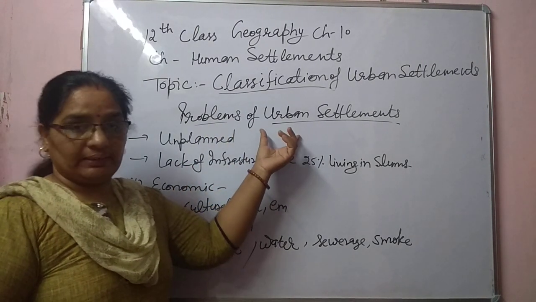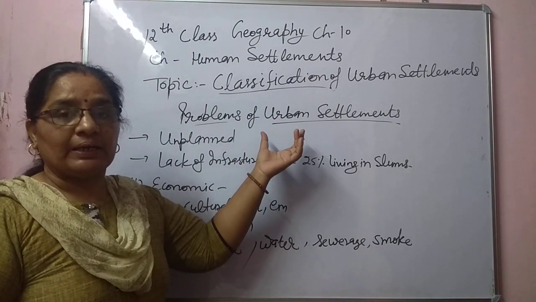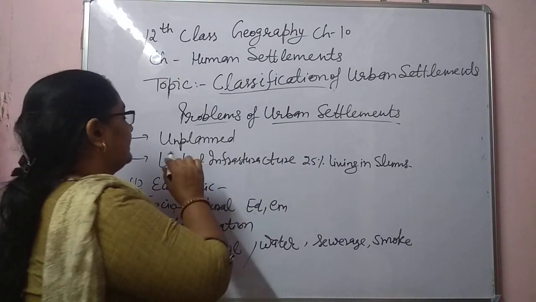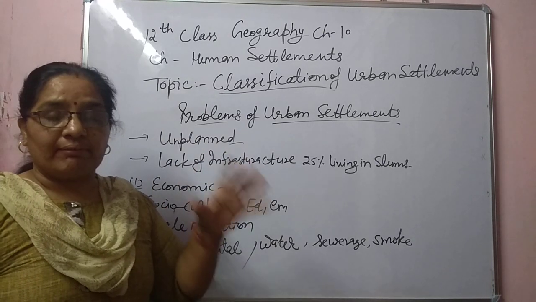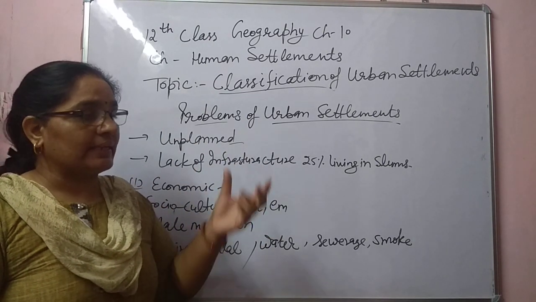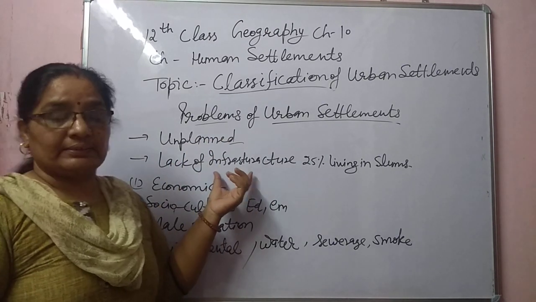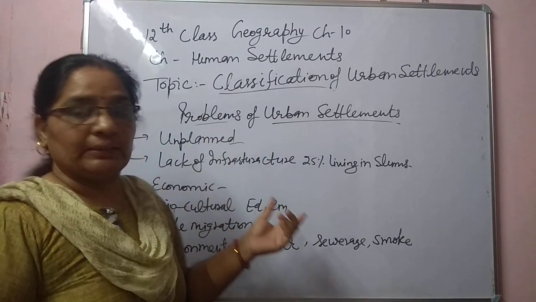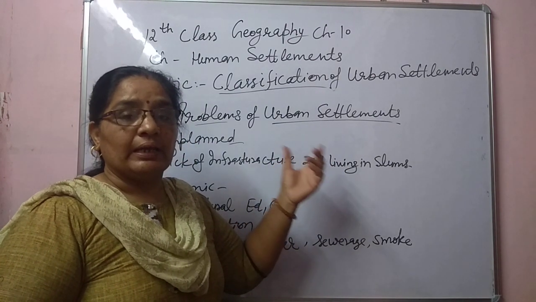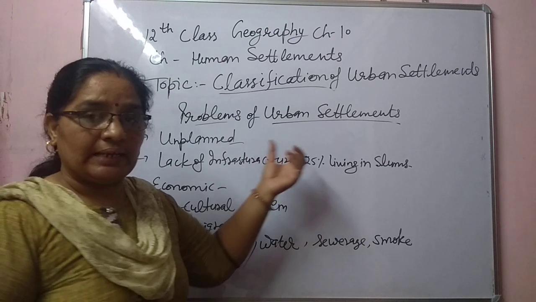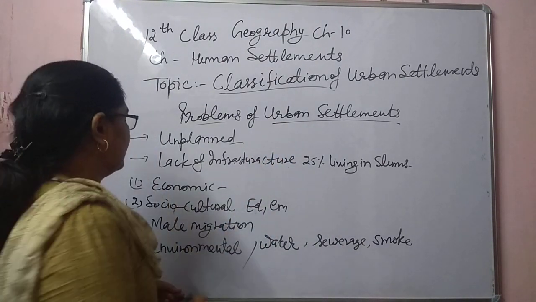Problems of urban settlement. Like rural settlement, there are so many problems. First one is unplanned cities. In developing and underdeveloped countries, most cities are settled without planning. Next one is lack of infrastructure. Taking the example of our own country, 25% of people are living in slums or illegal settlements, so there is a lack of residences and houses for them. Next one is the economic problem.